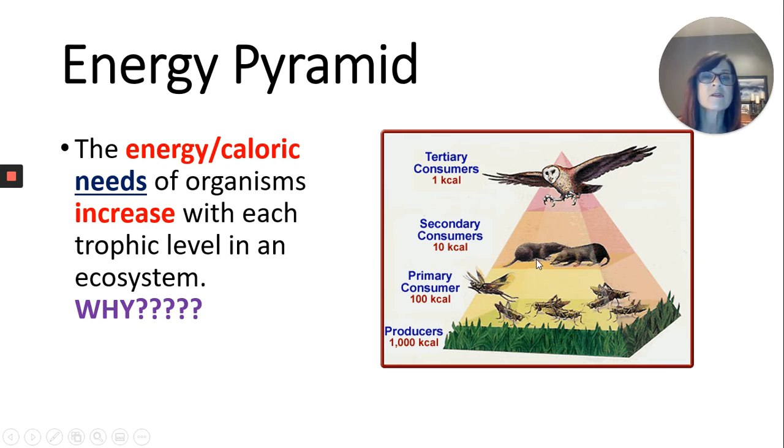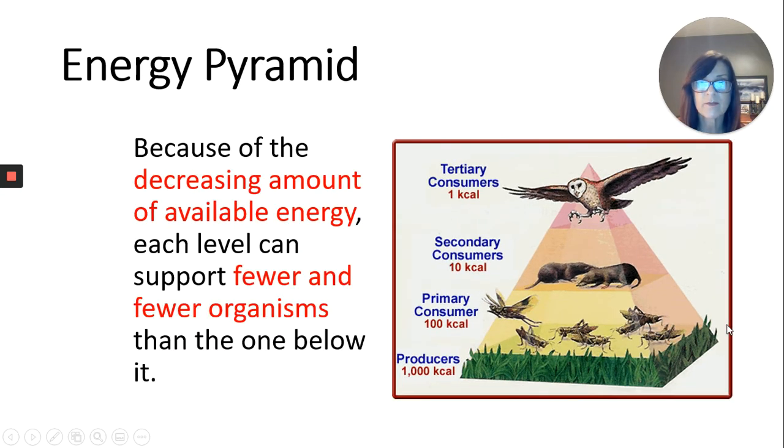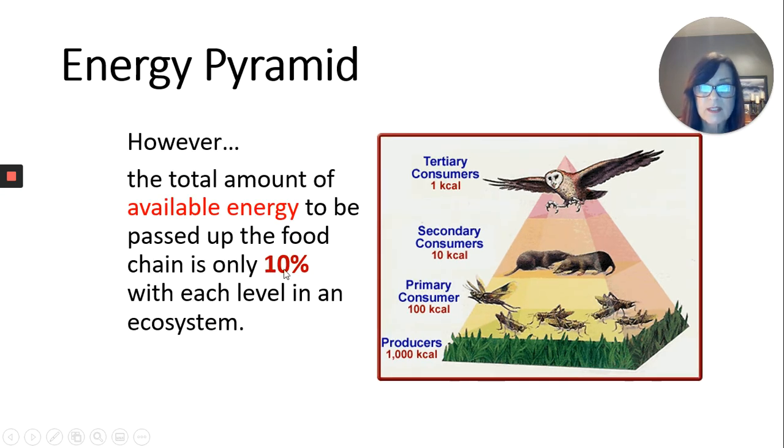There's less and less energy available, but the energy needs are increasing. So there are fewer things at each level. Remember that 10%. Only 10% of the available energy at one level gets passed up to the next.